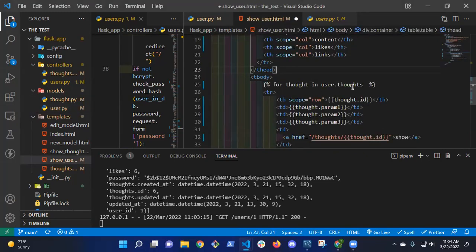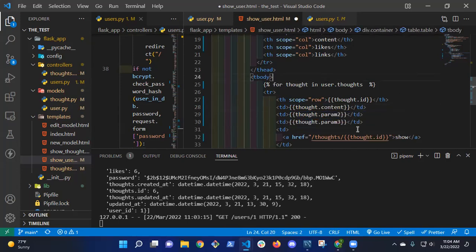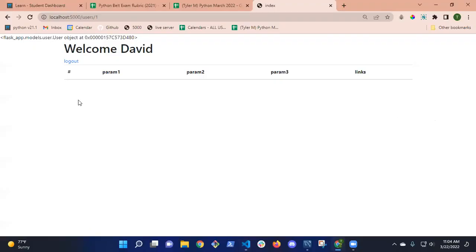So I'm iterating over that list, and for each one, I'm saying thought.id, and param1 isn't going to work, so I need to change that to content. And what else? What else does a thought have? Likes. And then you had links. That's for like, delete, right? That was so you could edit or delete it or whatever. Yes. Let me just test this first, and then we'll go and fix that. So there are the thoughts.